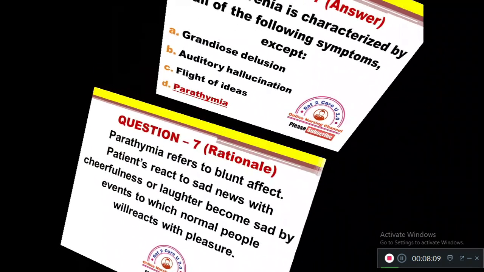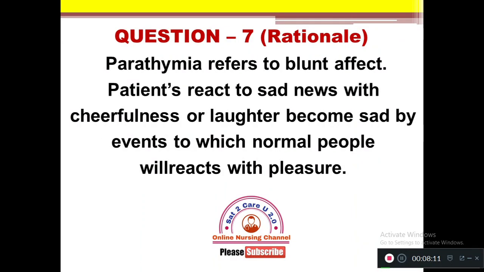So what is parathymia? Parathymia refers to an inappropriate affect. Patients react to sad news with cheerfulness or laughter, and become sad at events to which normal people react with pleasure. When going to a sad event, these people with parathymia will be very joyful, very happy. In opposite, at the happiest moment, they will be very sad. So this type of mood change is called parathymia. This is not a typical feature of schizophrenic disorder.